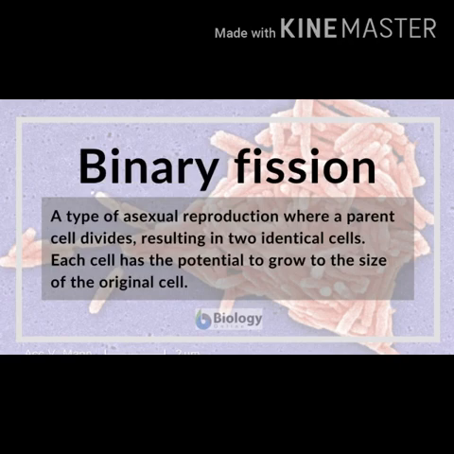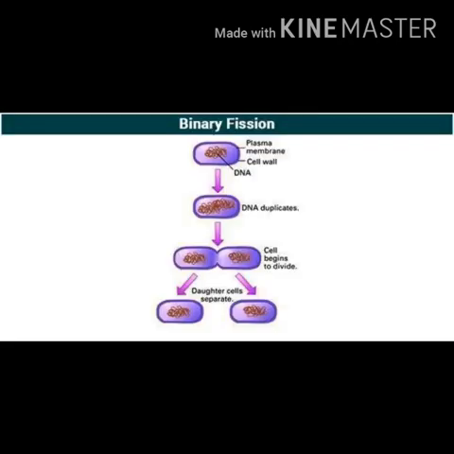So what is binary fission? Binary fission is a kind of asexual reproduction. It is the most common form of reproduction in bacteria. In this, a parent bacterial cell divides, resulting in two identical cells. Each cell has the potential to grow to the size of the original cell.